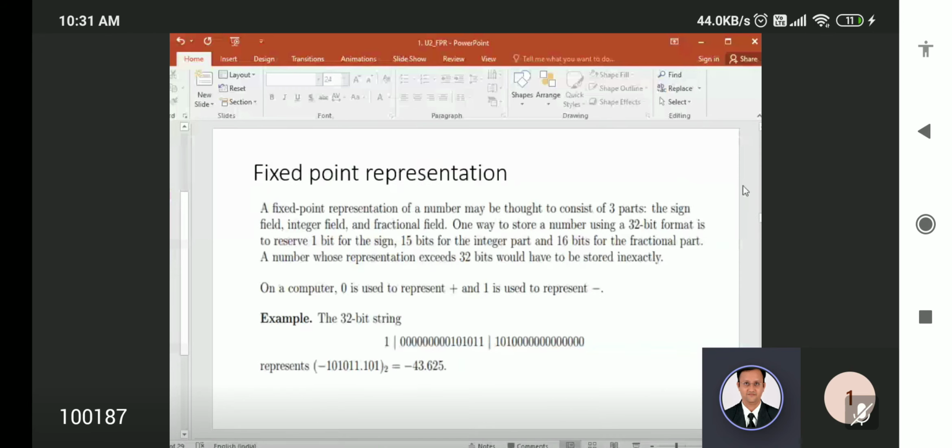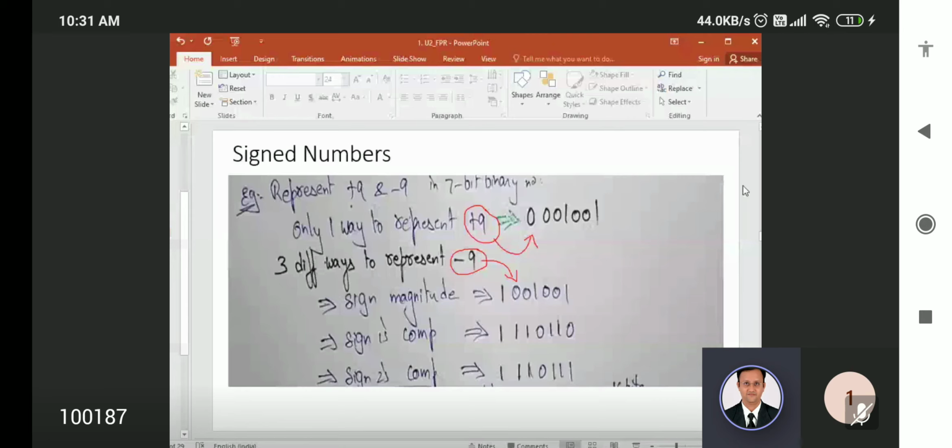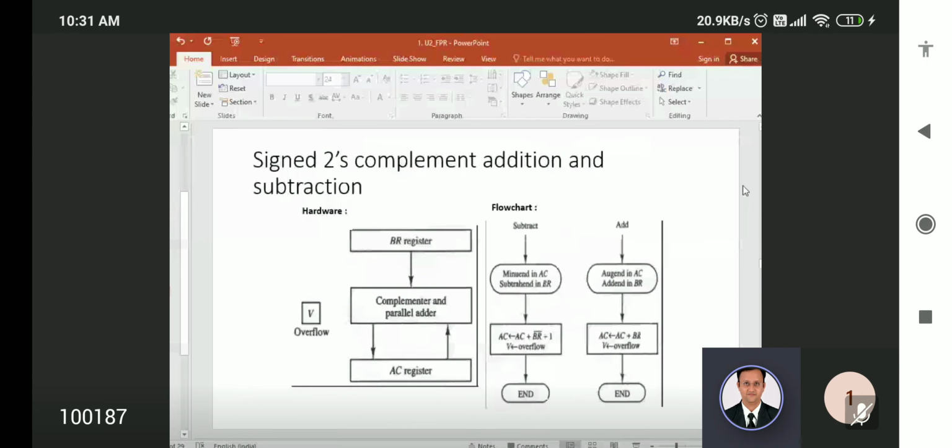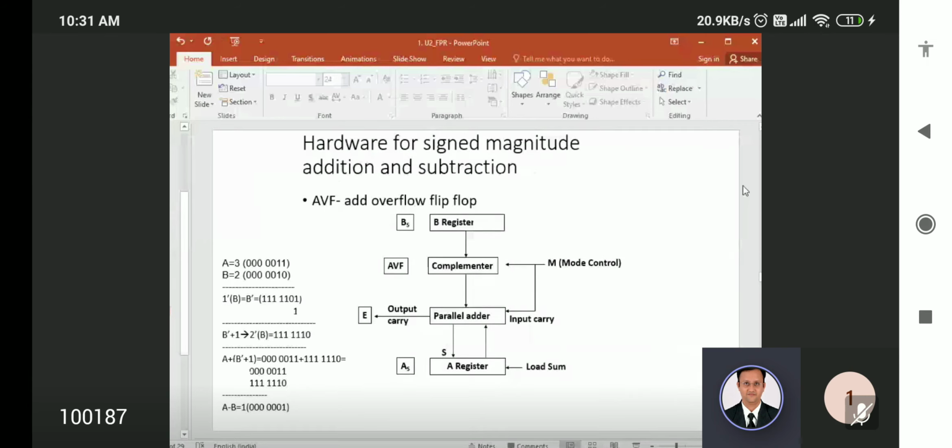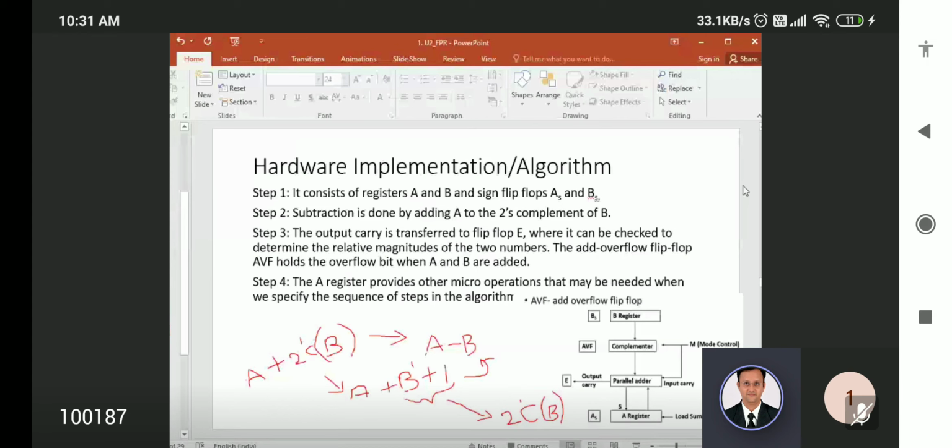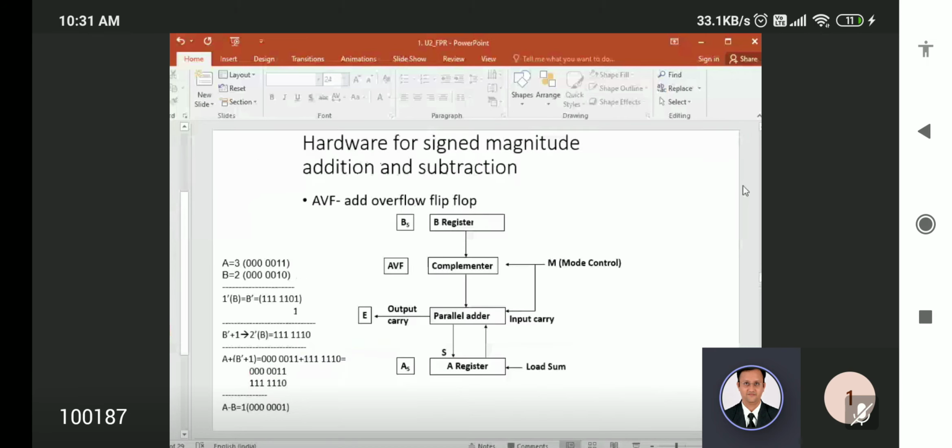These are all basics. So first here only it is starting, addition, subtraction. So flow chart, number 1, hardware diagram, number 2, algorithm, number 3, example, number 4, right? See, example means in the question it will ask.